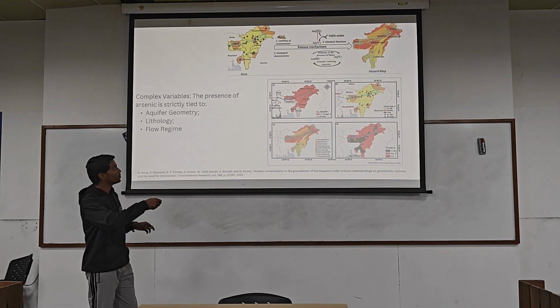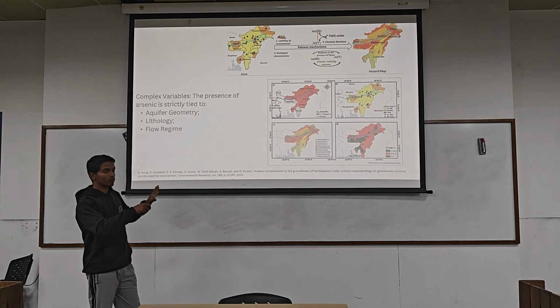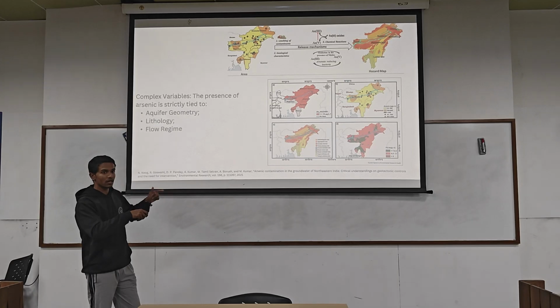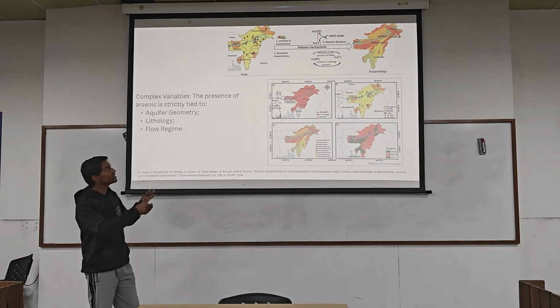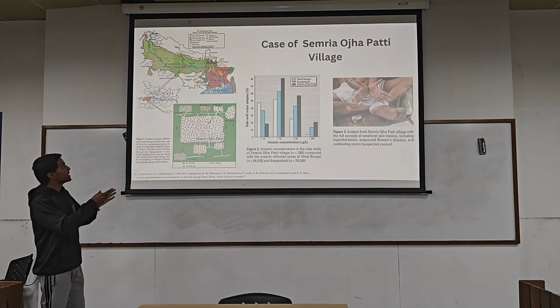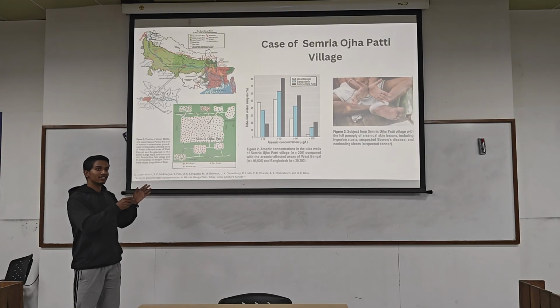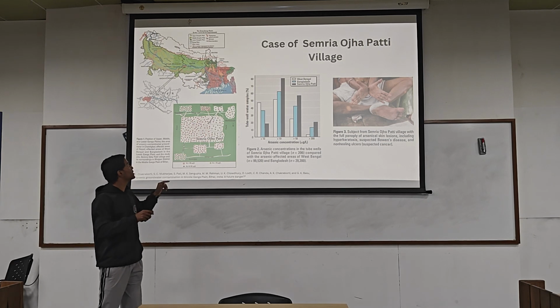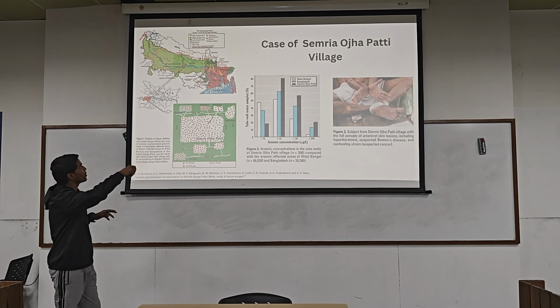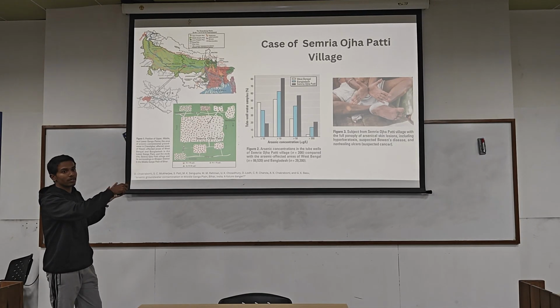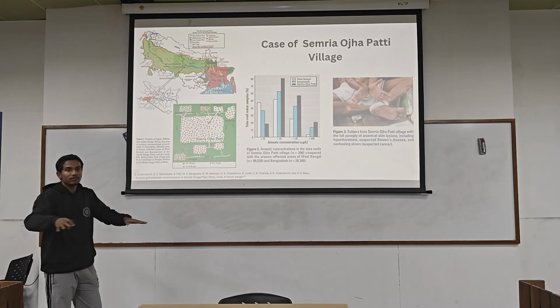So in this map I have tried to explain how the flow regime is affecting the concentration of arsenic. And you will see this is the map of iron distribution, and you will see the direct correlation, because I have explained how the ferric oxide plays a role. In the case of Semria Ojapatti village, you must not have heard about this village, but this is very unique, because this is the region of Bangladesh where the Gangetic river mixes with the Bay of Bengal, and so it is a very wide plain.